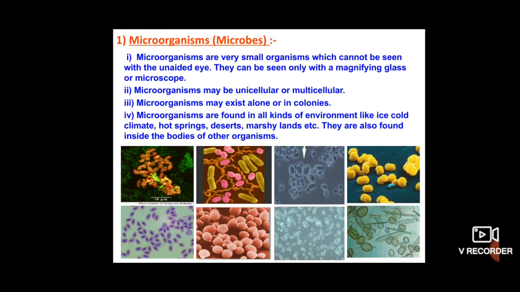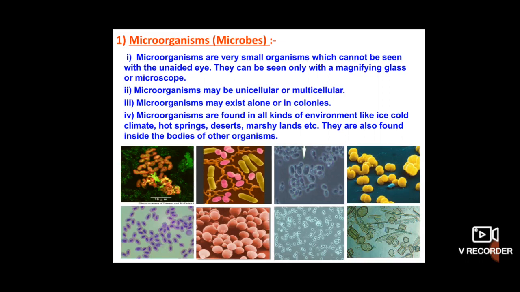So what is the first characteristic of microorganisms? Microorganisms are very small organisms which cannot be seen with the naked eye. They can be seen only by using a microscope or magnified lenses. It is the first characteristic of microorganisms.